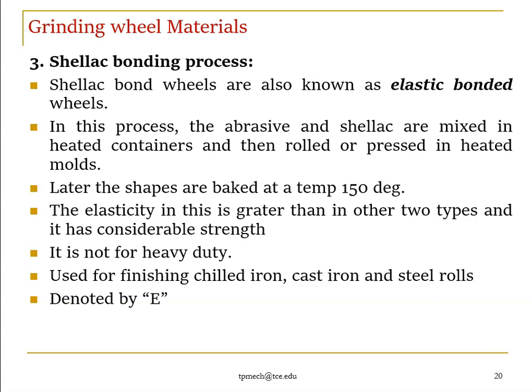The elasticity in this is greater than the other two types, vitrified as well as silicate bonding, and it has considerable strength. Elastic means it does not regain its original shape, it will withstand. It is not for heavy duty, it is used for finishing chilled irons, cast irons or steel rolls, and it is denoted by the letter E.